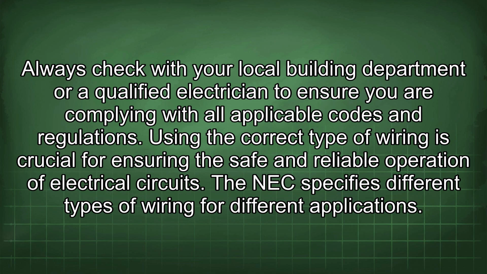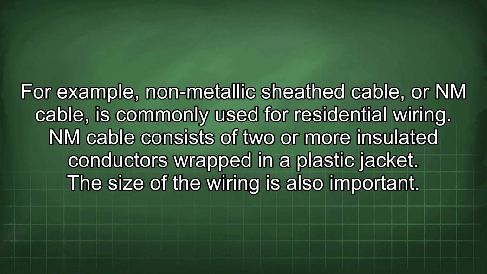and regulations. Using the correct type of wiring is crucial for ensuring the safe and reliable operation of electrical circuits. The NEC specifies different types of wiring for different applications. For example, non-metallic sheath cable, or NM cable, is commonly used for residential wiring. NM cable consists of two or more insulated conductors wrapped in a plastic jacket.